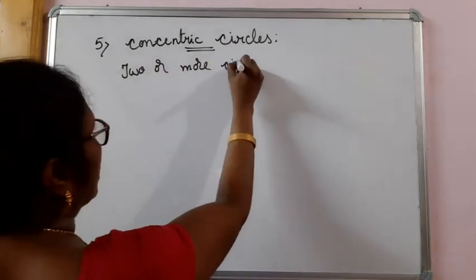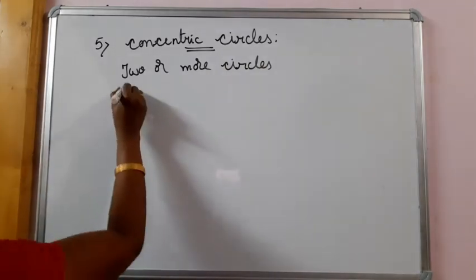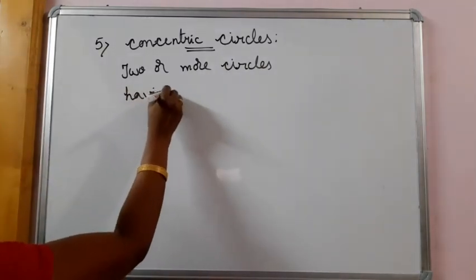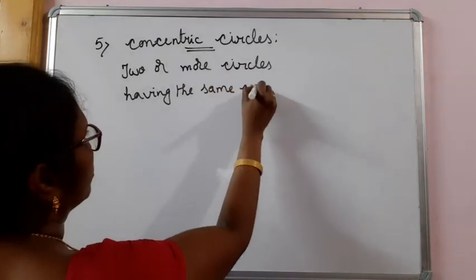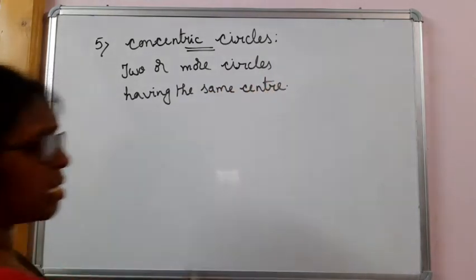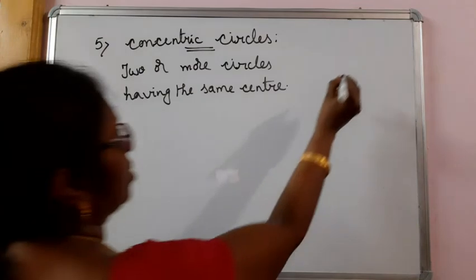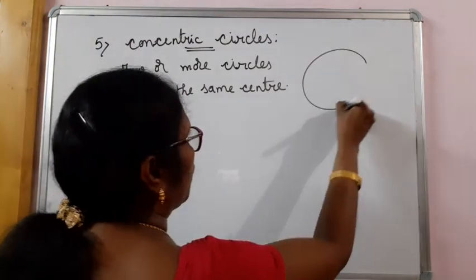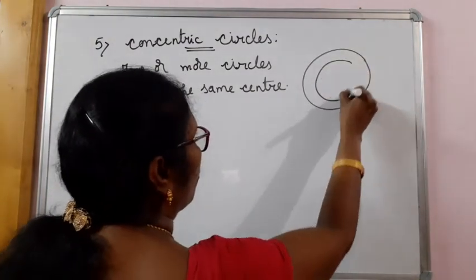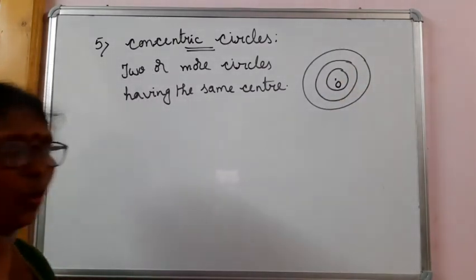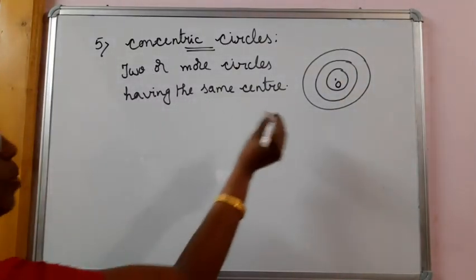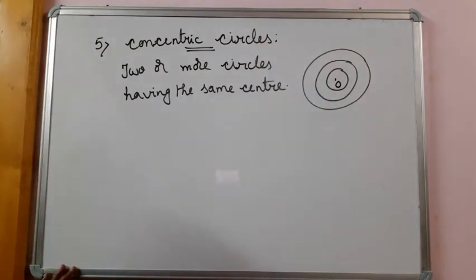Two or more circles having the same center are known as concentric circles. Let me show you. These are the circles having same center O. So these are said to be concentric circles.